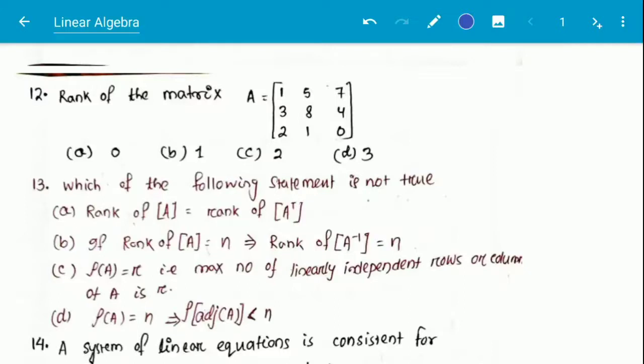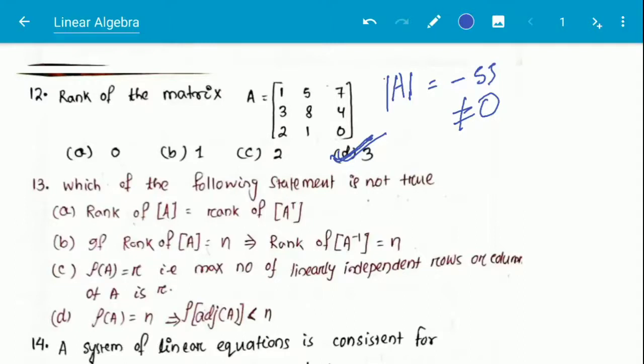So if we find the determinant of matrix A, here it is coming to be minus 55, which is not equal to 0. So this is not a singular matrix. So the rank will be 3. Rank will be 3. Next question 13.